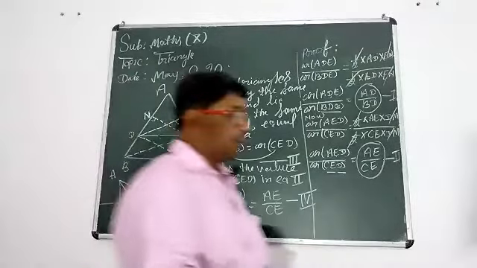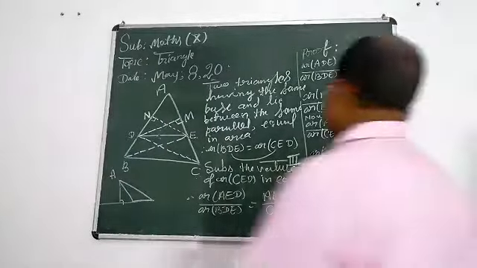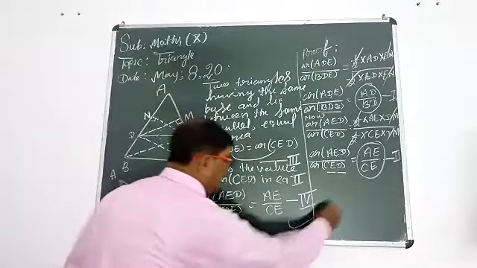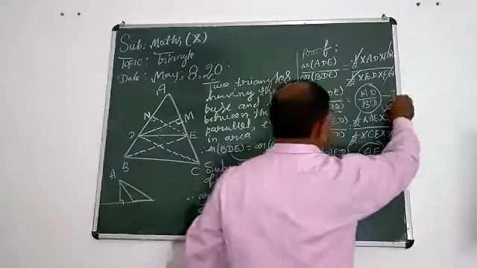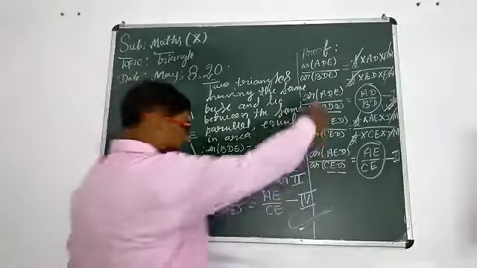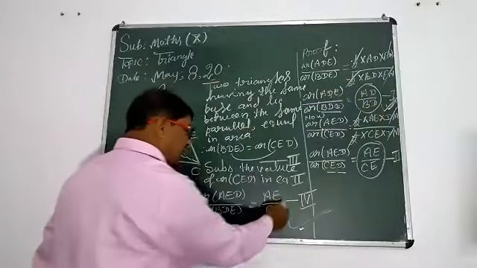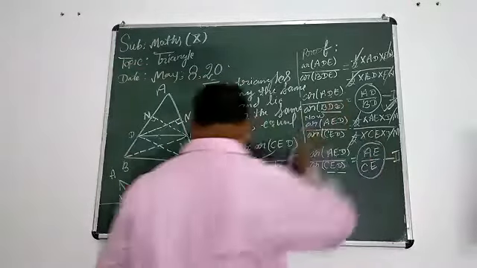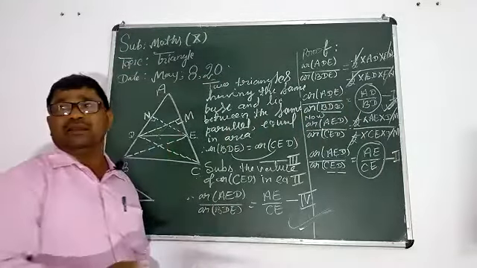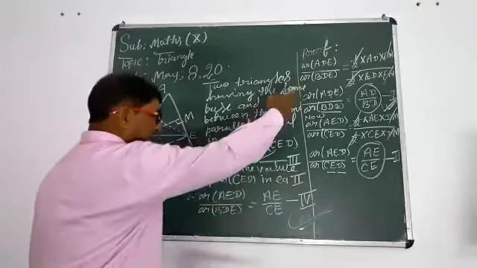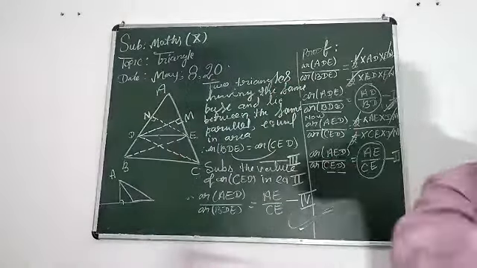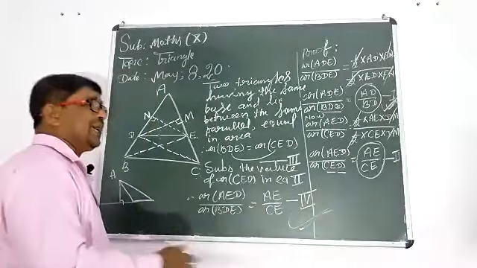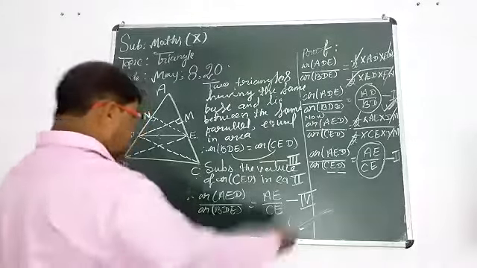Now take equation 1 and equation 4. Area ADE upon area BDE: the LHS are equal, so the RHS are equal. If the LHS are equal, then the RHS are equal. Now you can give your judgment.